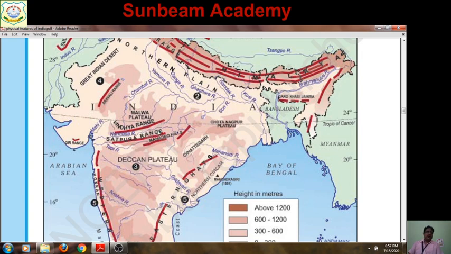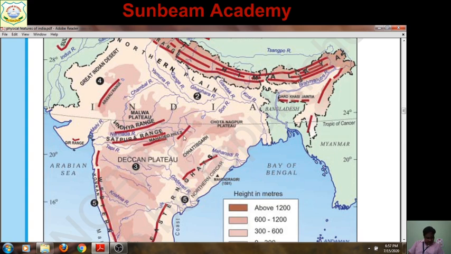To locate these on a political map, the map given in your book is not sufficient. It will not help you a lot because the political boundaries of states are not given. So you need the help of an atlas. In an atlas, there are maps showing mountain ranges along with political boundaries. With the help of the atlas, you can locate properly, and then you have to label. So you have to locate Vindhya as well as Satpura. This is the Vindhya and this is the Satpura.